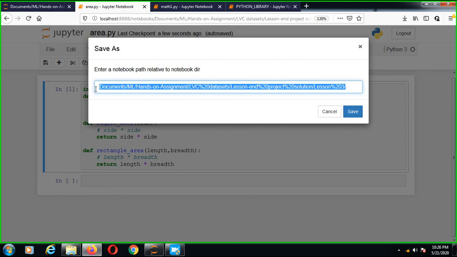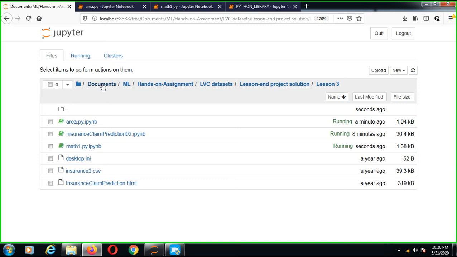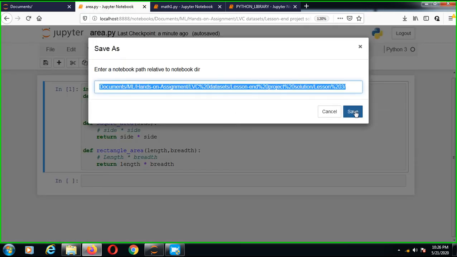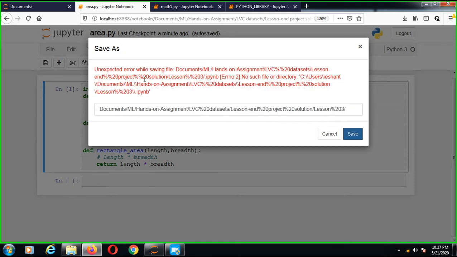How do I change my location? Wait. Sorry, I got an unexpected error while saving.